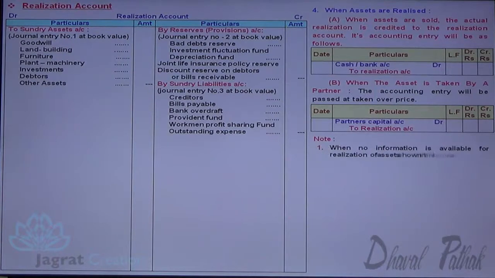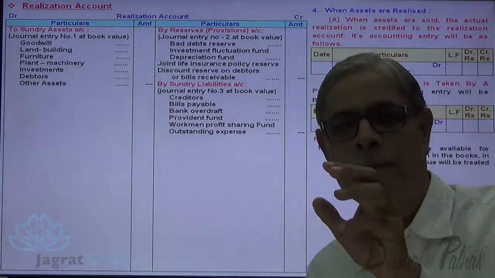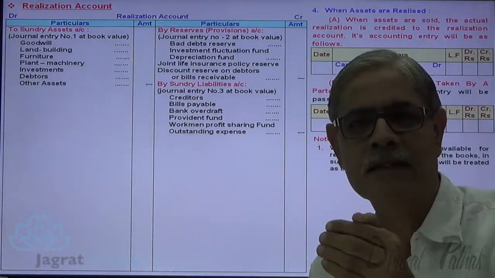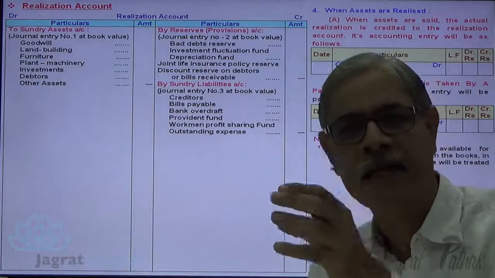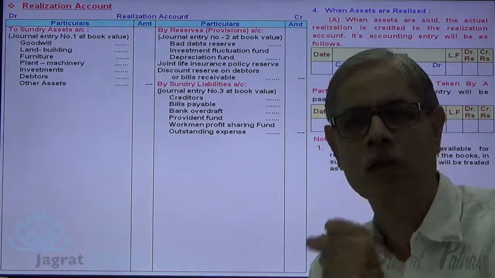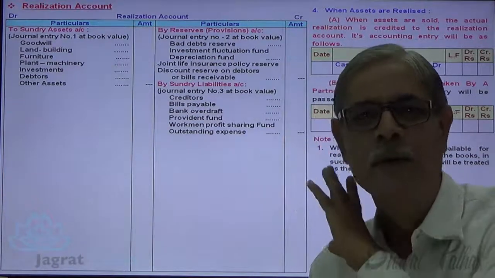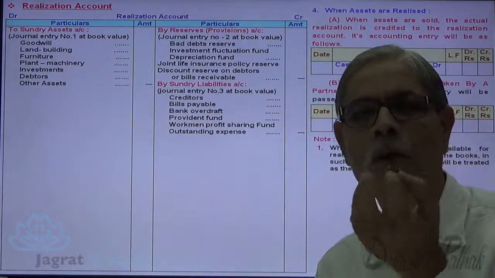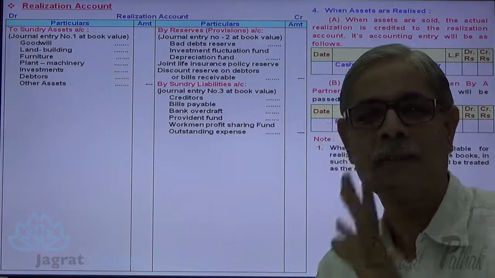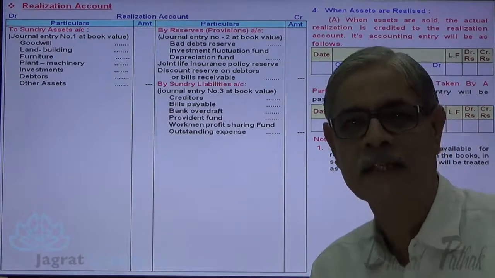One important point to be noticed: when no information is available about the realization of an asset shown in the balance sheet, in such an event, the book value will be treated as the realized value or realization value. So when you are given the realized value of some assets, but not of a real asset of which the partnership firm is the owner, you have to presume that the book value is realized. But that principle should not be applied to goodwill, patent, etc.